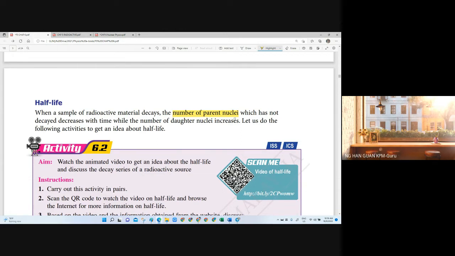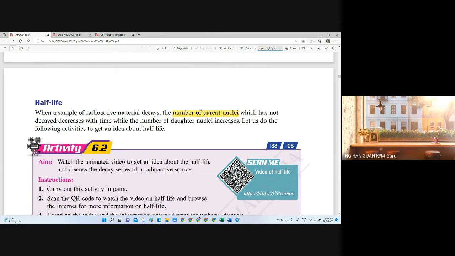But the daughter nuclei will keep increasing, getting more and more, right? So the original parent nuclei will get smaller and smaller, because they decay into the daughter nuclei. But in one sample, it does not all decay in one shot.